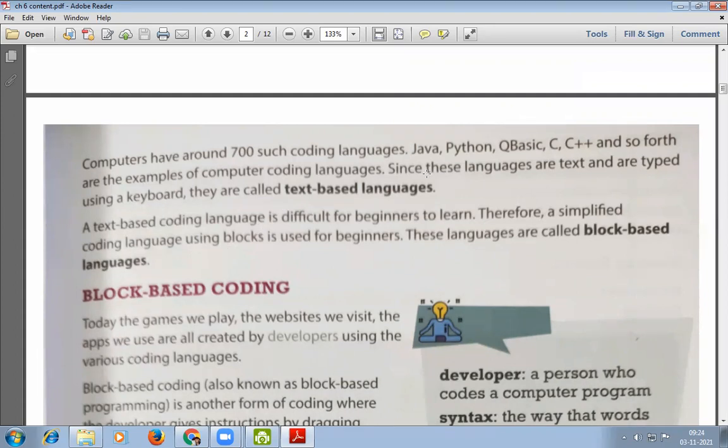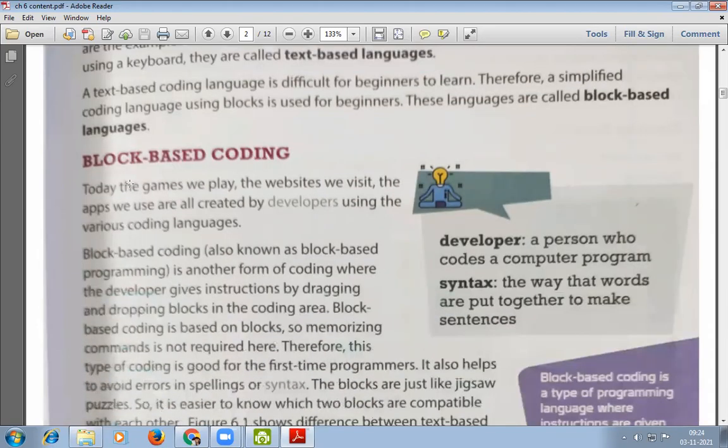So text-based languages may be called high-end computer languages. For beginner level, it will be very difficult to program by using text-based languages, whereas it is very easy for beginners to use block-based languages. That's why we are going to learn about block-based coding. So let's start block-based coding.